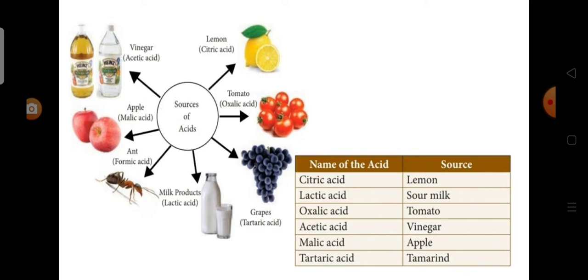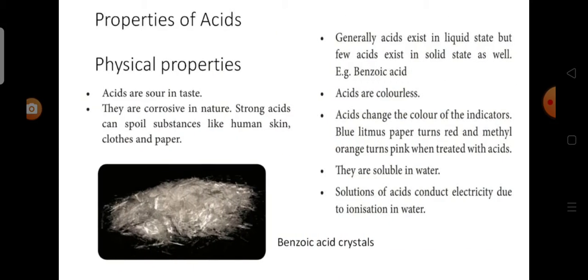Acids can be classified into organic acids and inorganic acids. They depend on the sources. Some acids are naturally found in fruits and vegetables. These are called organic acids. Example, citric acid, tartaric acid, lactic acid, oxalic acid, malic acid, and acetic acid. Now we will see about the properties of acids.